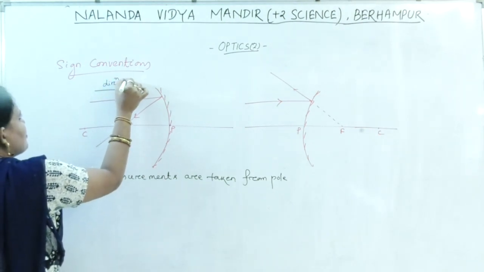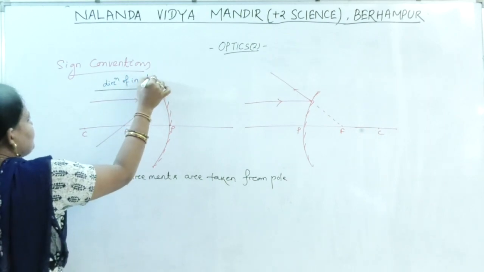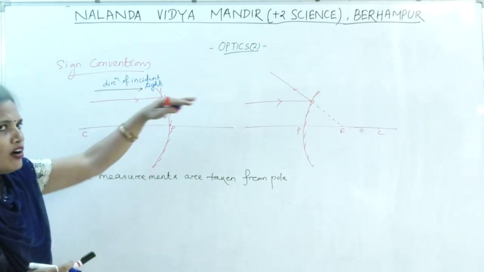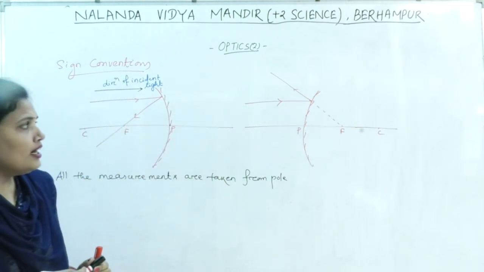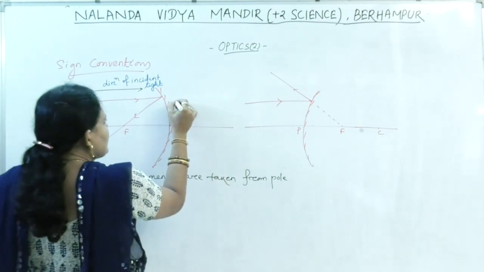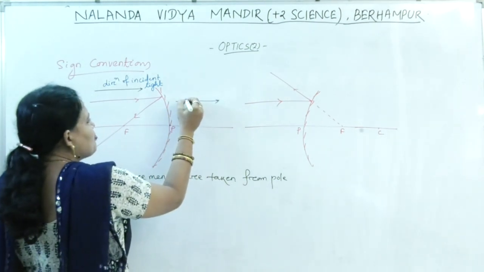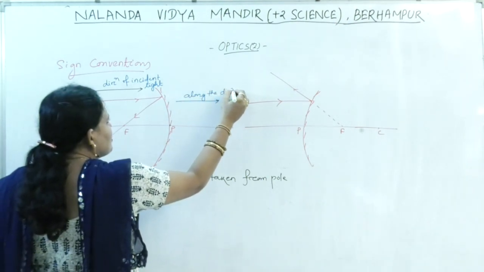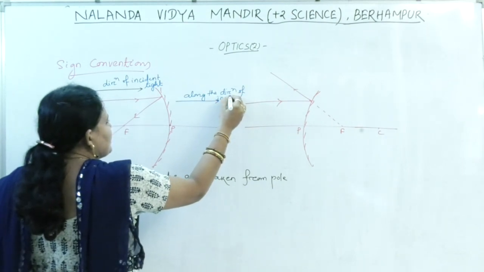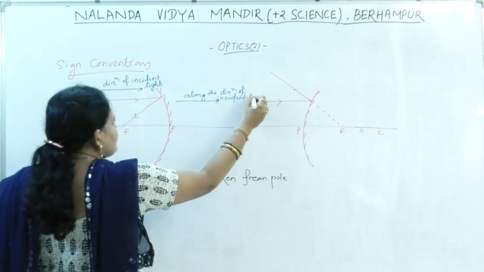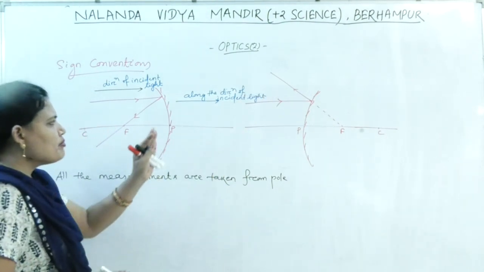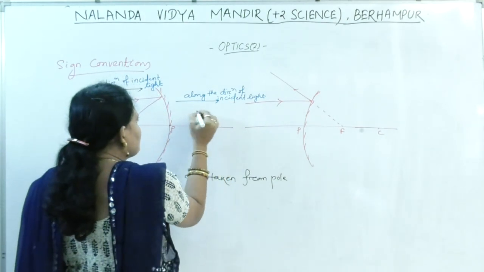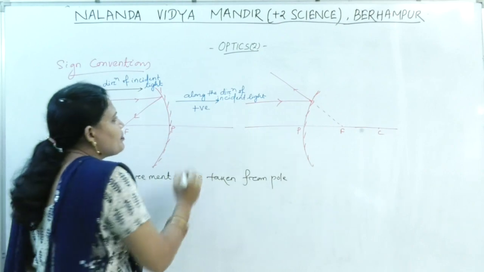Direction of incident light. So all the measurements taken along the direction of incident light are taken positive. So all the measurements taken along this direction are taken positive, along the direction of incident light. Or we can say all the measurements to the right of the pole are taken as positive. This side is taken positive.